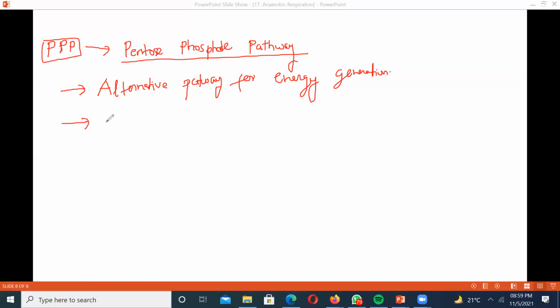So we can say that it provides energy when mitochondria is not developed.